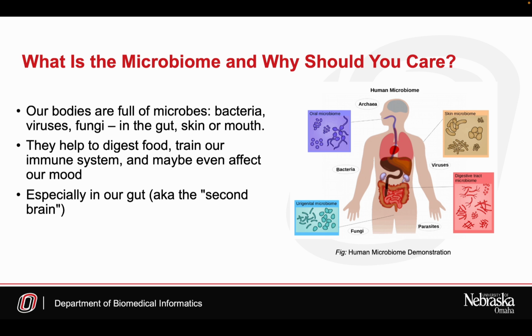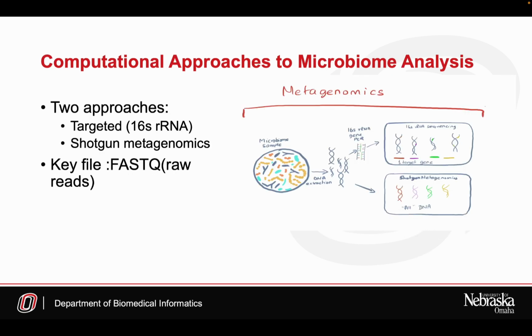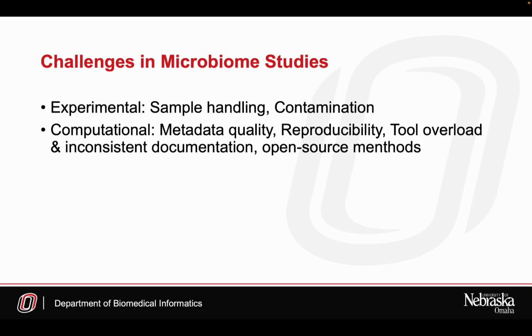To study this complex community, we have two main approaches. Target sequencing, like 16S rRNA gene sequencing, which focuses on bacterial identity, and shotgun metagenomics, which sequences all DNA in a sample, giving more detail but also more complexity. The first step in either case is a FASTQ file, the raw data straight from the sequencing machine.